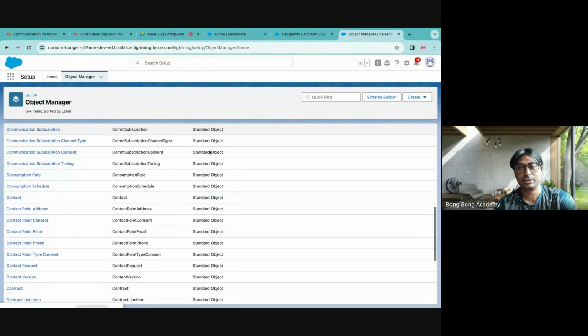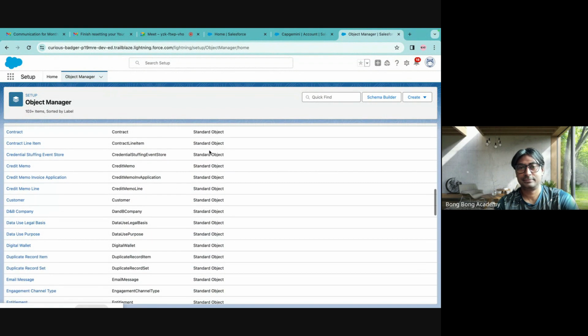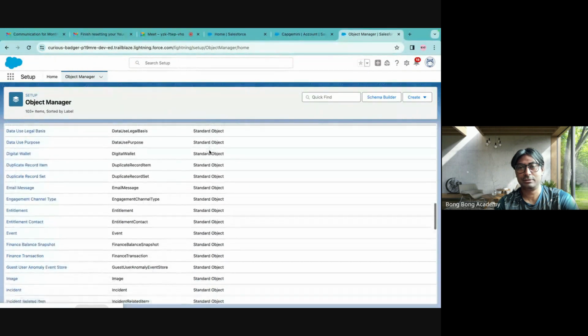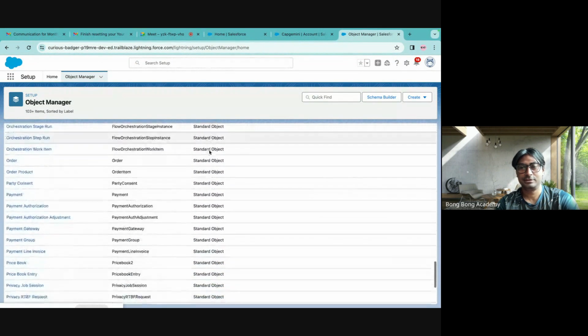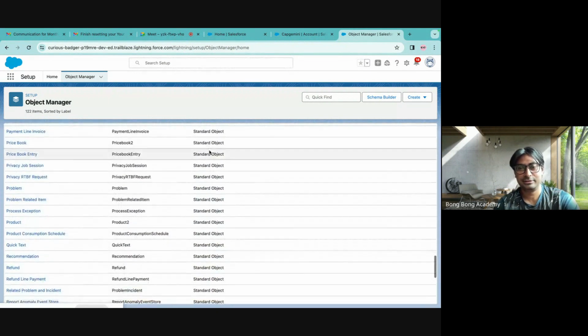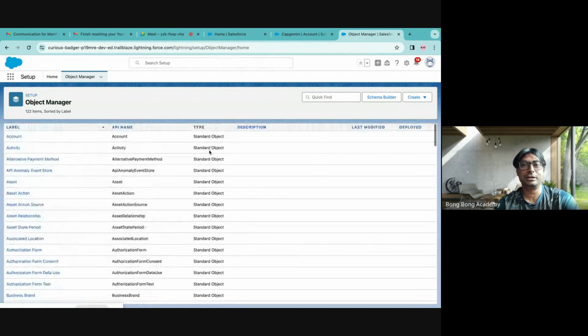Salesforce is giving so many tables by default. Keep on scrolling, it will keep on coming. It's not possible for you to learn about everything, so don't worry about it. We will learn only a few at a later date. Right now, let us look at the most critical object of Salesforce, that is called account.